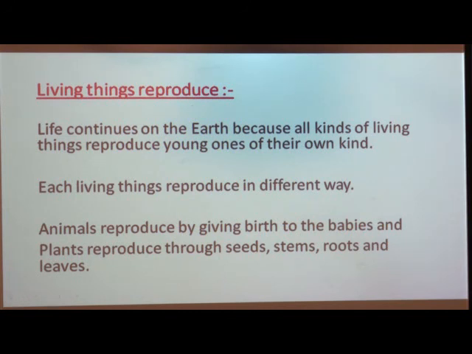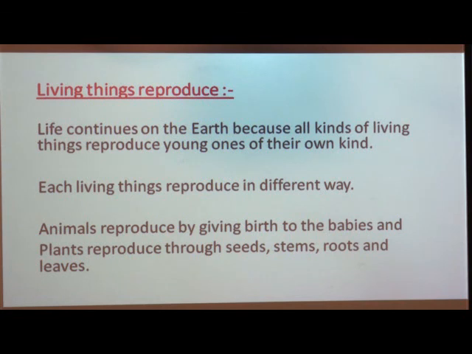This is also an important characteristic of all living things, that they reproduce. Why? Because life continues on the earth because all living things reproduce young ones of their own kind. If they stop to reproduce, what happens? No life will be on the earth.